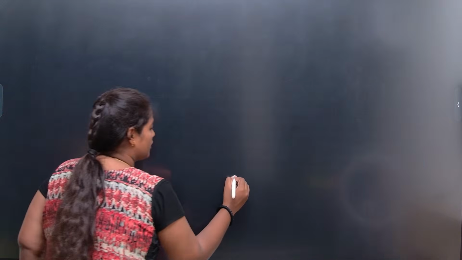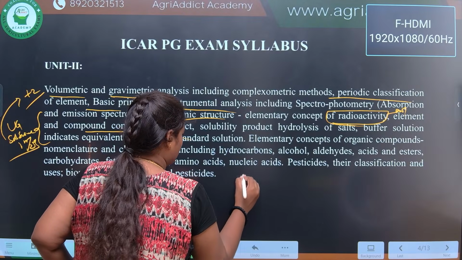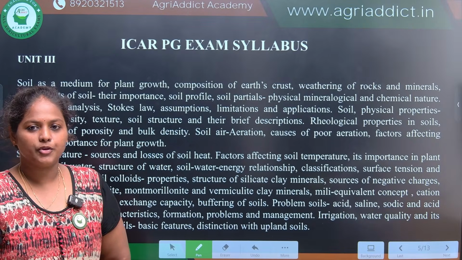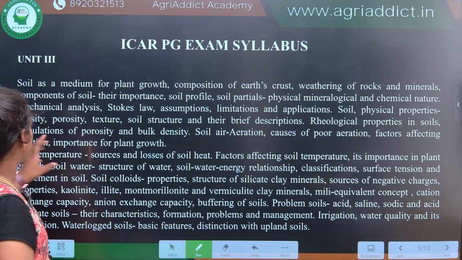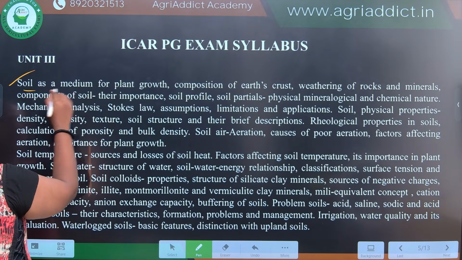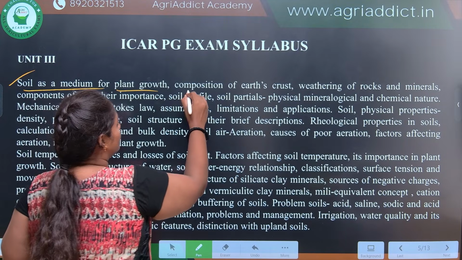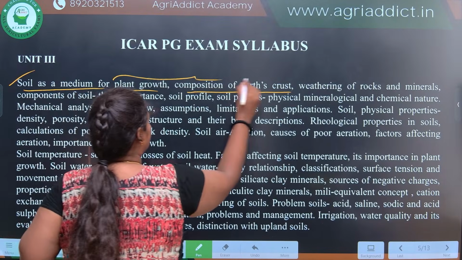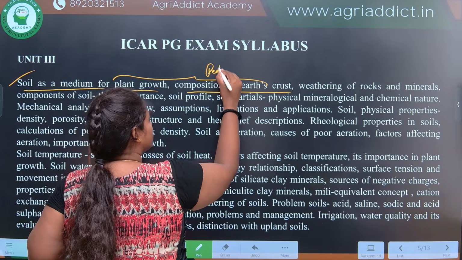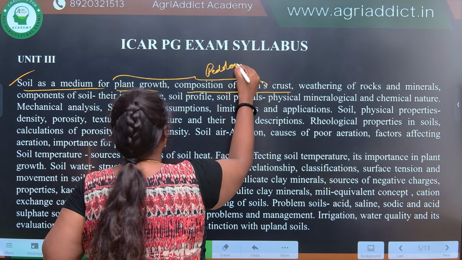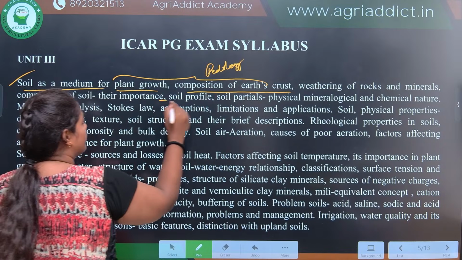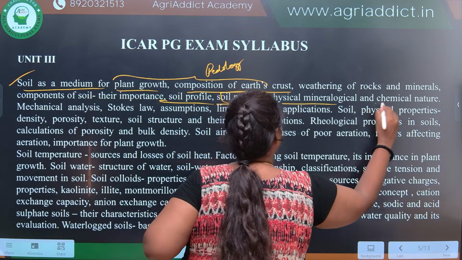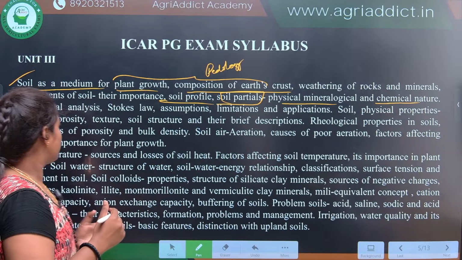Then something related to here, the actual 3.2 subunit, that is soil science and agriculture chemistry, will start. First one is soil as a medium for plant growth, composition of the earth's crust, weathering. So these all will come under your pedology. Soil profile, then soil particles like mineralogy and chemical nature of the soil minerals present.